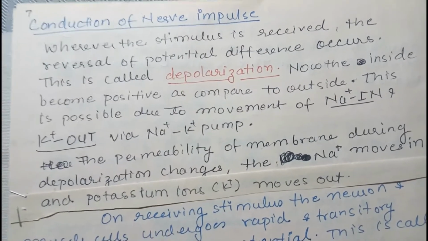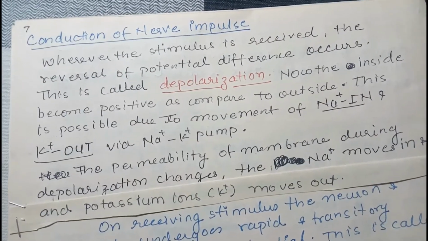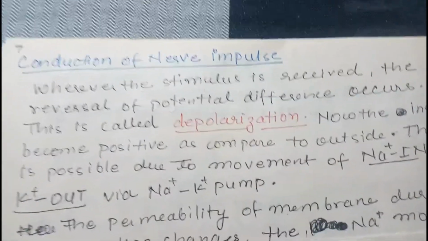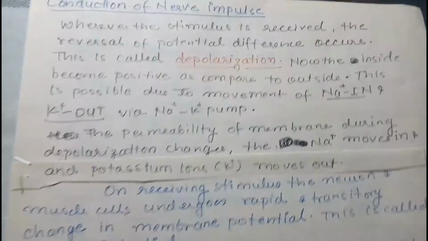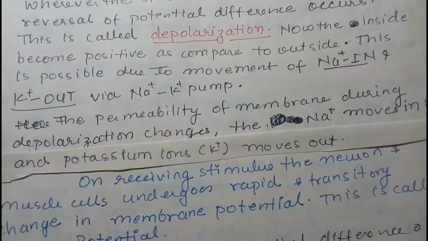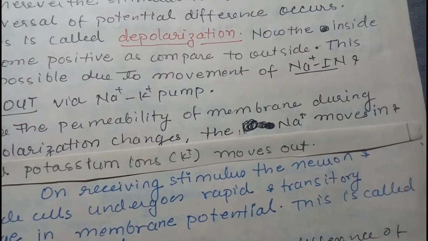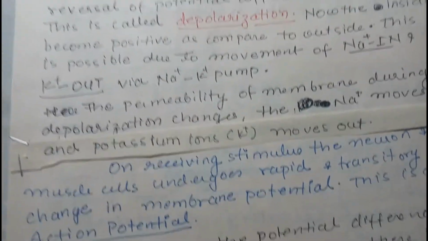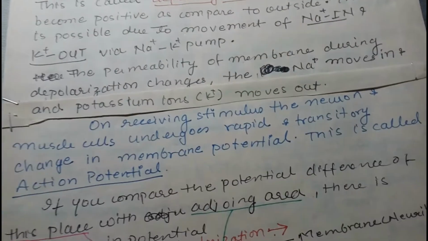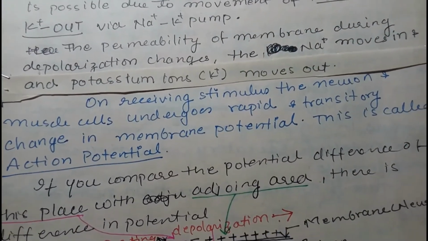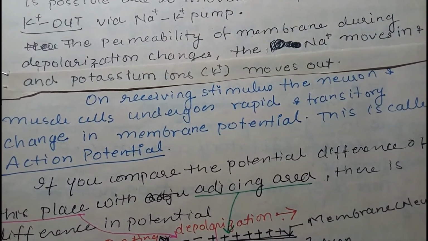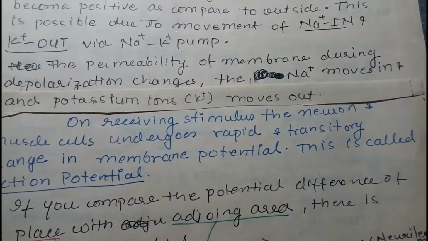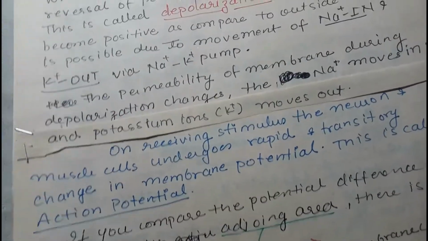Now they are moving against the concentration gradient. So here the sodium potassium pump is operated and movement of charges occurs and depolarization occurs. The permeability of the membrane is altered due to depolarization, and sodium moves in and potassium moves out. On receiving the stimulus, the neuron or muscle cell undergoes rapid and transitory change in the membrane potential. This is called action potential.